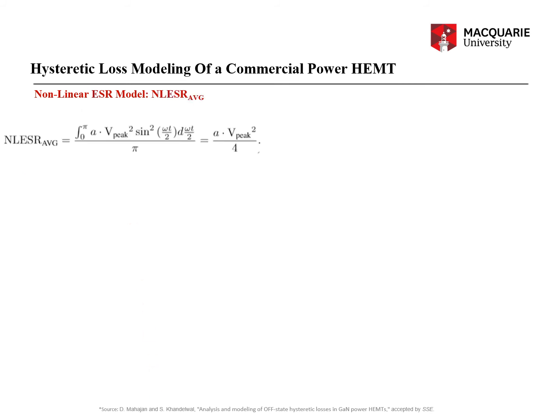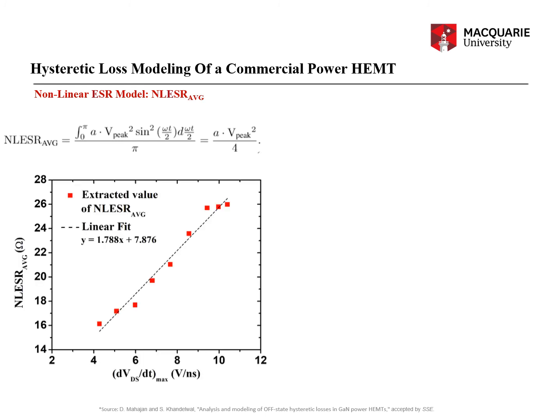So in order to see why A is a function of bias, I evaluated NLESR average, which I defined as the average value of the nonlinear ESR over an entire cycle, which is pi. So 1 by pi, integral 0 to pi, of A V peak squared, which is the NLESR, times sine squared omega t by 2, d omega t by 2. That comes out to be A times V peak squared by 4, and if I plot that as a function of the maximum value of dVDS by dt, I get a straight line.